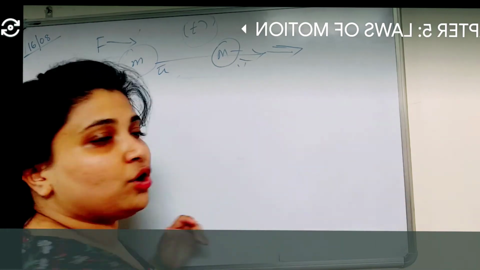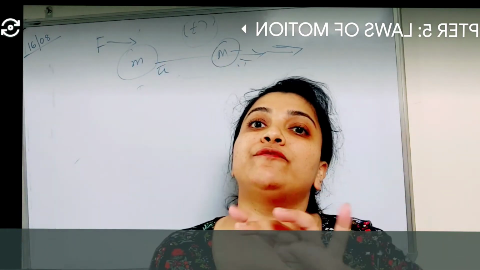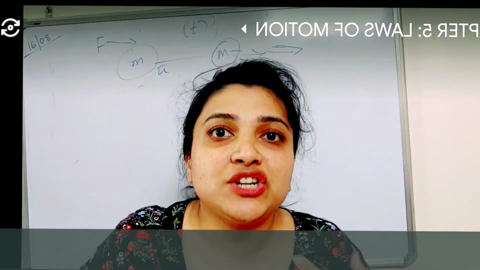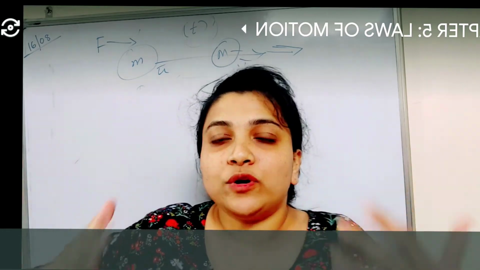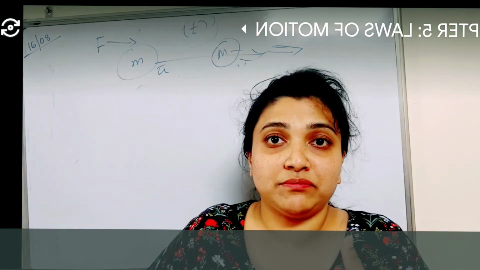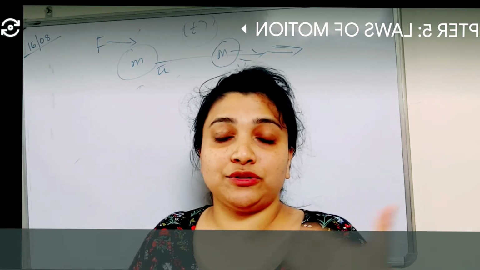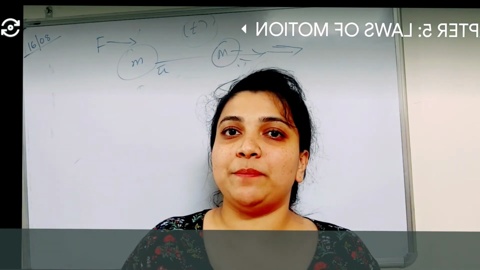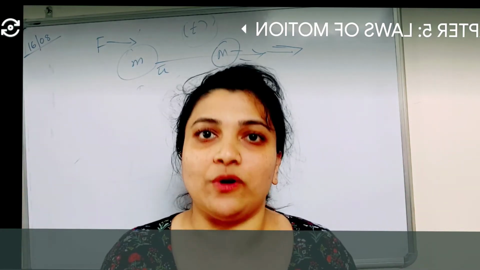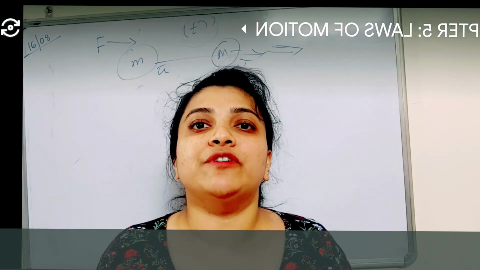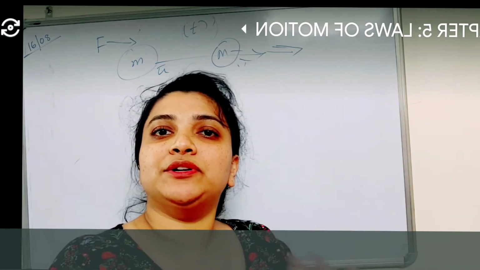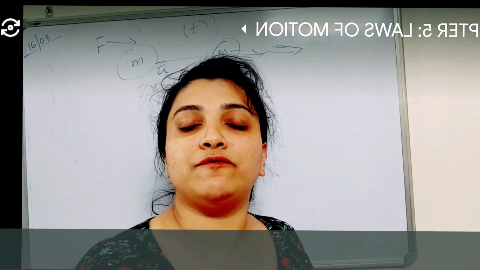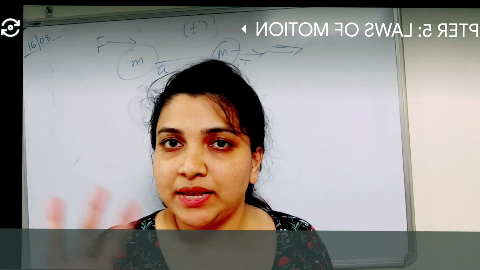Now, Newton's second law of motion can become Newton's first law if force is absent. If I don't have any force, if force is 0, then definitely acceleration is 0. There is no acceleration, right? Because of force, we have acceleration. If there's no force, there's no acceleration, right? So that time, Newton's second law will become Newton's first law of motion. That means a body will continue to be in that state only, a state of rest or a uniform motion, until and unless an external force acts upon it. Clear? Is this concept clear to you all?